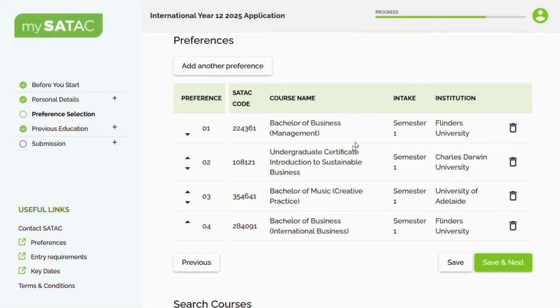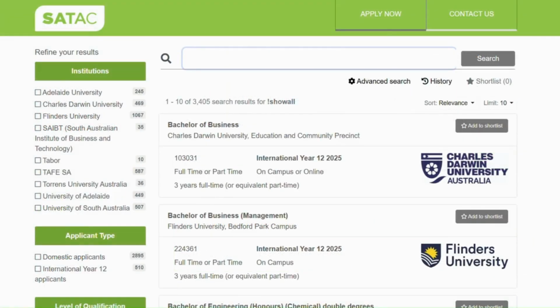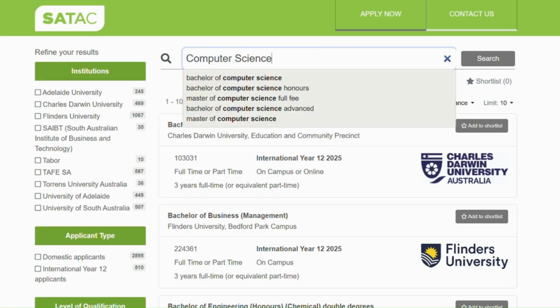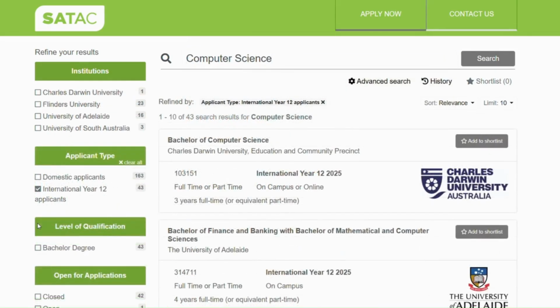You will also find it inside your application when searching for preferences. So how do we use Course Search? I'll show you. Let's say you're interested in computer science. That's a pretty broad field, and there are a number of courses that you can study to do with computer science, so how do you know what your options are? Well, the filters will let you narrow or broaden your searches to specific institutions, intakes, and a whole load of other options. 2 filters that are really important for you are the year of admission and the level of study. You'll need to select next year, as that's when you'd start, and International Year 12.